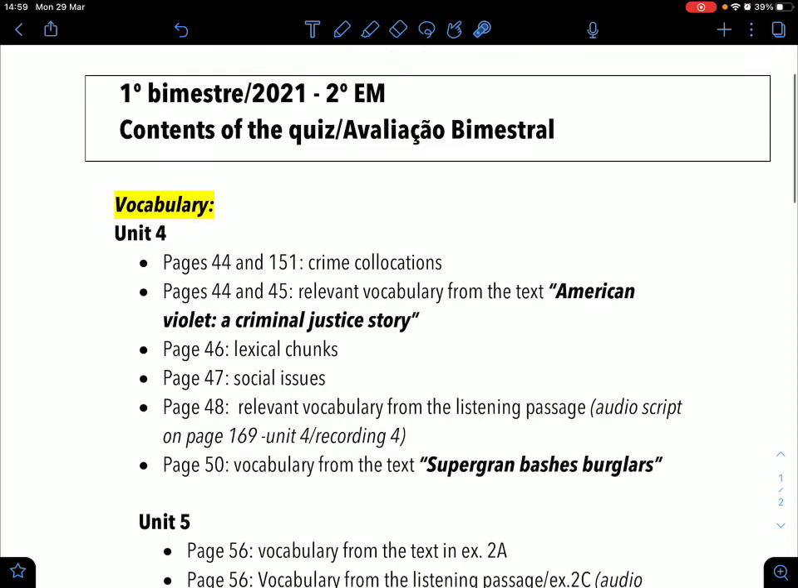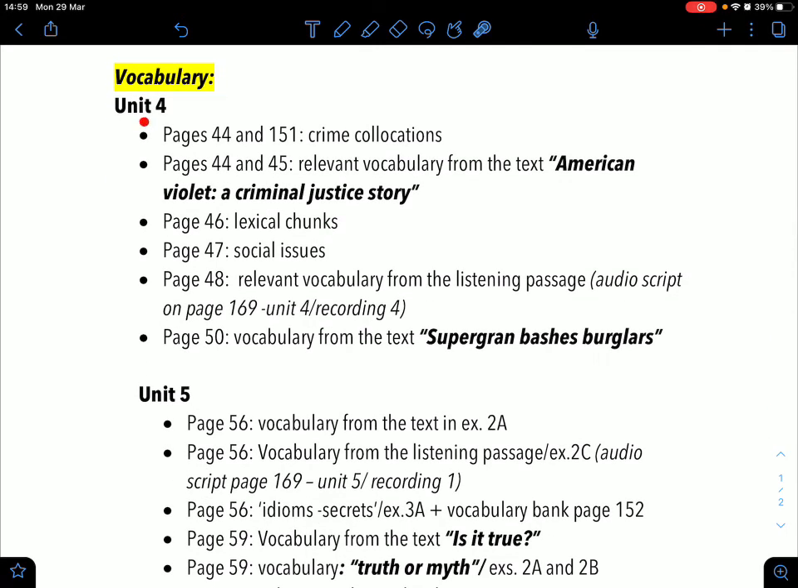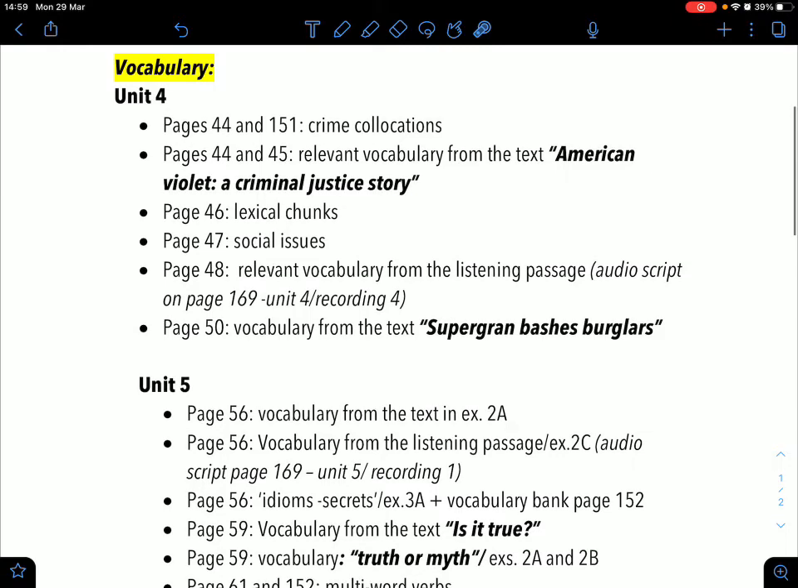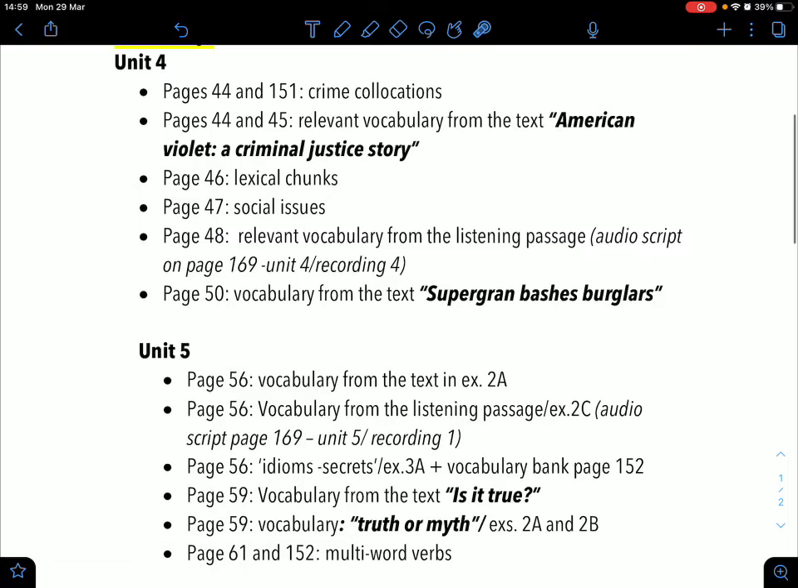Today I'm going to be doing some revision for the quiz and the avaliação bimestral. First of all, we have all of this vocabulary, Unit 4, Unit 5. I'm not going to do any of the vocabulary in this lesson. Just as I did in the previous lesson, all the vocabulary is going to be on the ARPA summary, the English summary. You can find it there very easily. And the vocabulary, every single collocation, chunks, anything, everything, every word is in the ARPA summary.